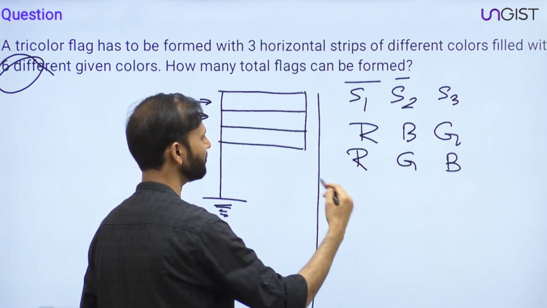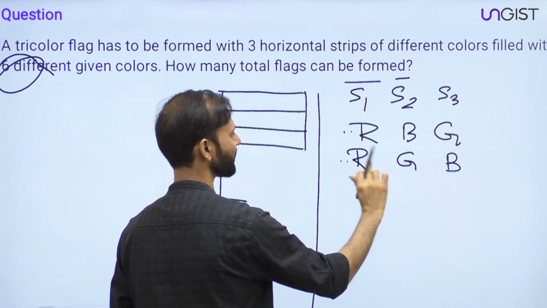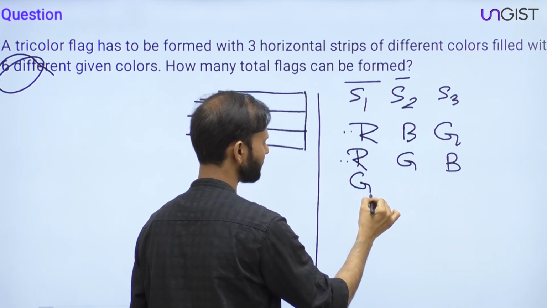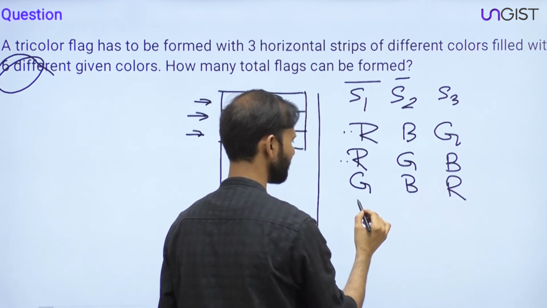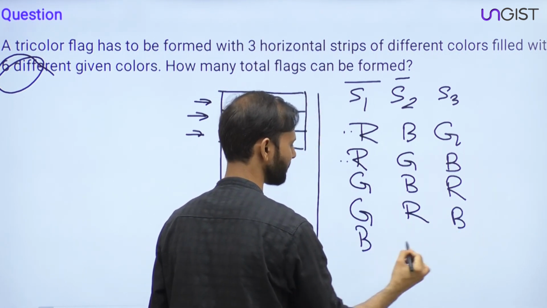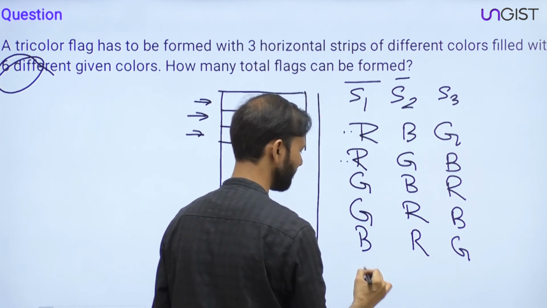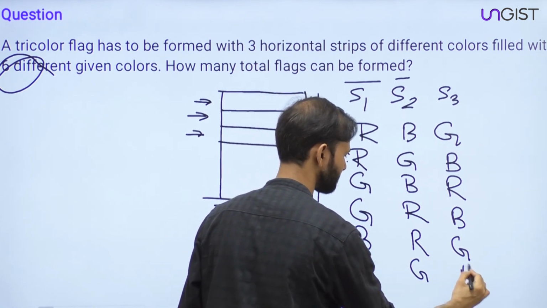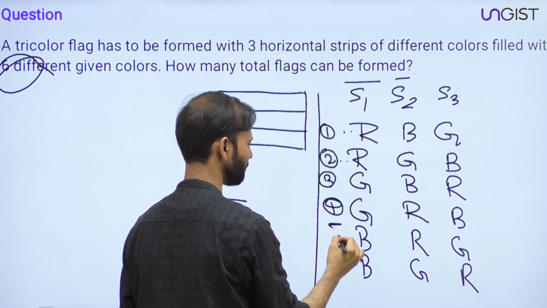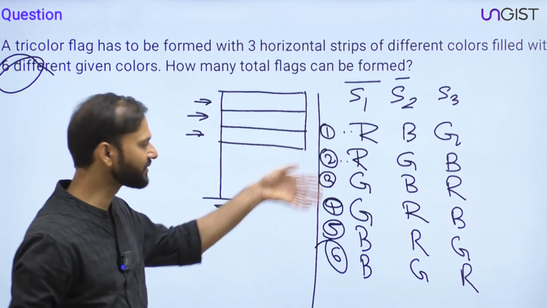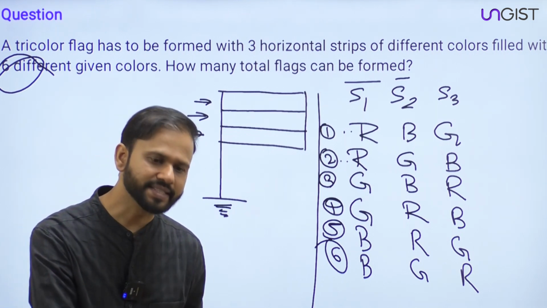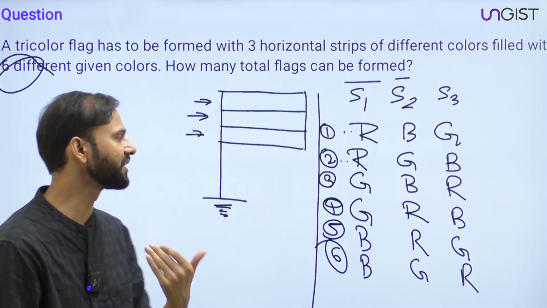Now tell me, with red only 2 experiments were possible, right? Now fill green in strip 1, and this is blue, red. Now green is fixed in strip 1 and this is red, blue. Now blue in strip 1, red, green, and blue in strip 1, green, red. So 1, 2, 3, 4, 5 and 6. They are actually 6, right? So with 3 different colors you are getting the answer as 6.